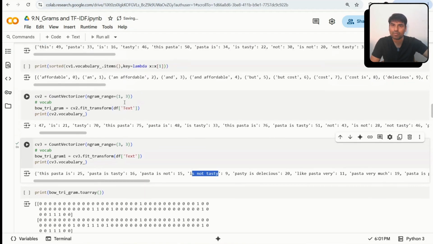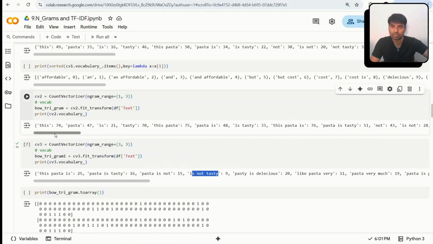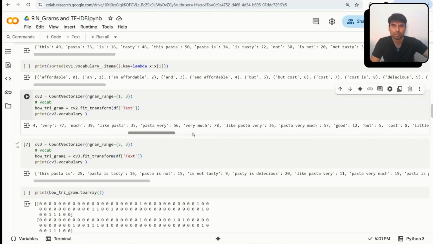But in case of 1 comma 3, it is considering one word in the vocab, even it is combining two words. You can see there's some "this pasta", a 2-word combination, and 3-word combinations.